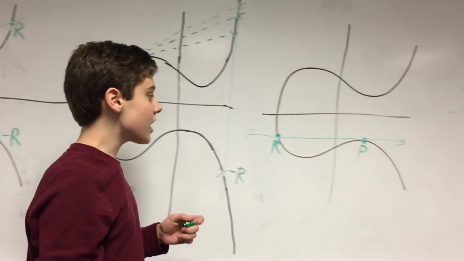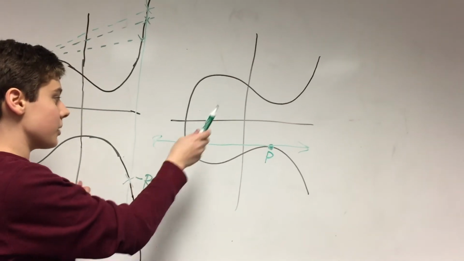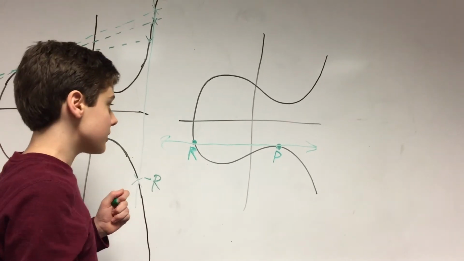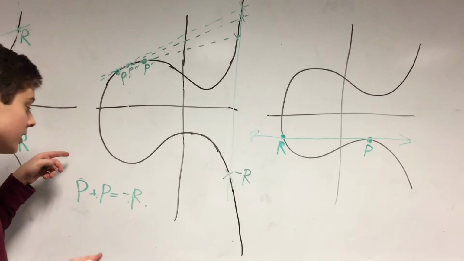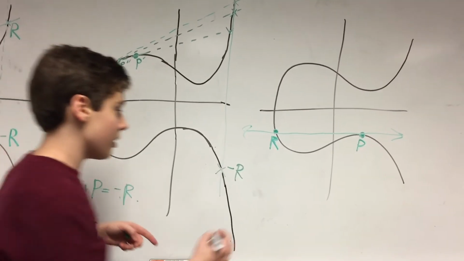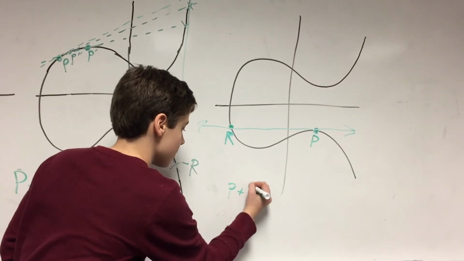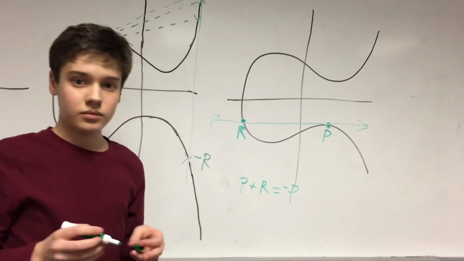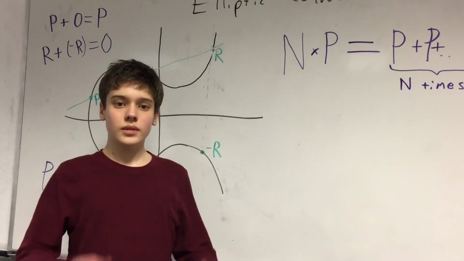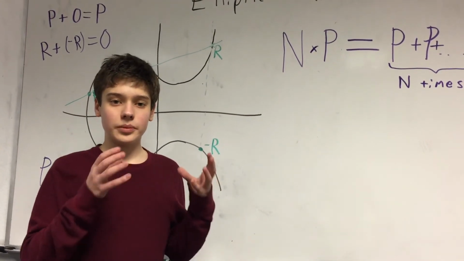Now, if you wanted to add a point to another point, but that point is tangent on the curve, it's pretty simple to do this because you've noticed it's very similar to this example, except instead of P plus P equals minus R, we have P plus R equals minus P. Now we know how to add points in our elliptic curve group.